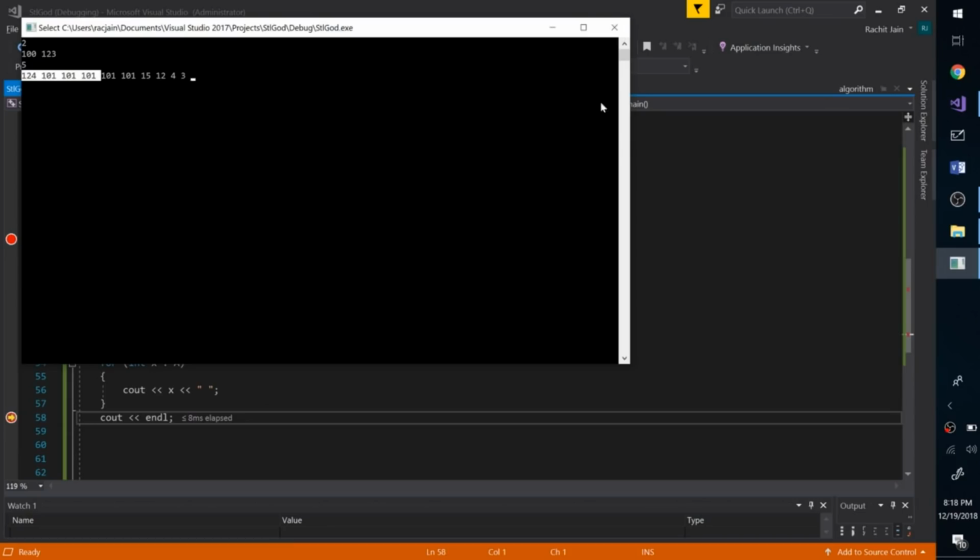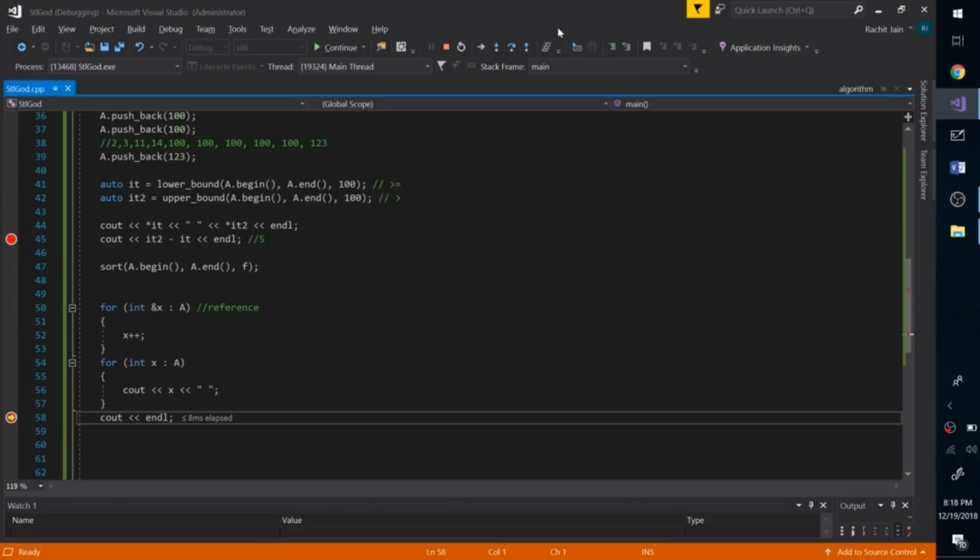Alright, that's awesome. Now the drawback of this is that we are first inserting elements and then sorting, and only then can we perform lower bounds, upper bounds and things like that. What if we want to insert elements in random order? Like I want to insert 14, 10, then 1000, then maybe 1, then maybe -1, and then maybe 10,000 and things like that. I want to insert numbers in random order, and after each operation I also want to do queries in between. Like I really want to know the first number which is greater than some particular number. To handle all those cases, what we have is called a set.